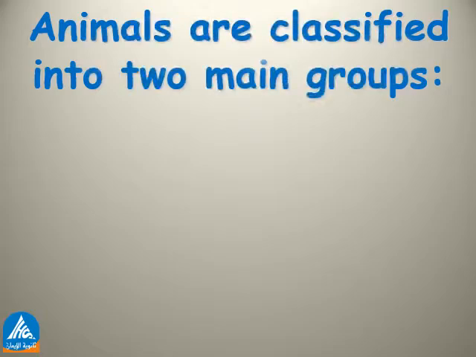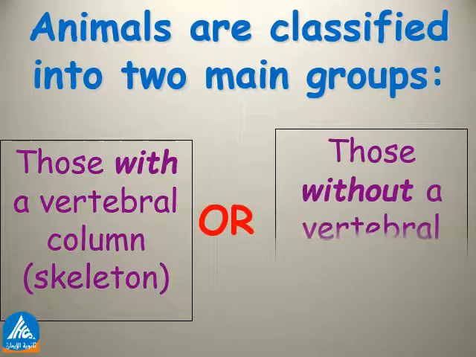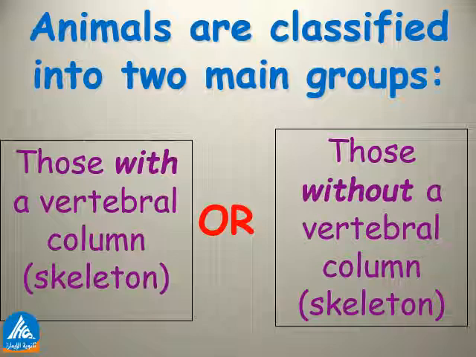We took before that animals are classified into two main groups, those with a vertebral column or skeleton and those without a vertebral column or skeleton. As you saw in the previous slide, animals with a vertebral column are called vertebrates, and we took some groups of them, which are fish, birds and mammals.